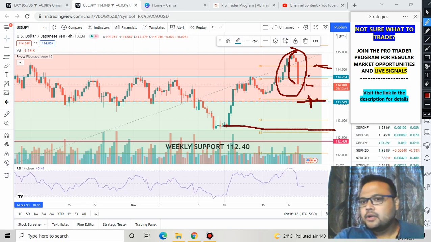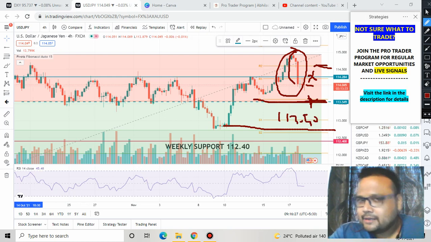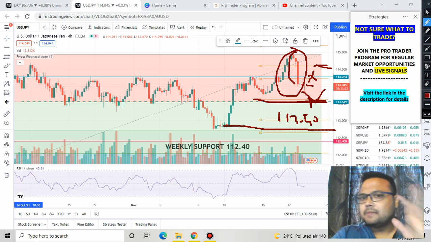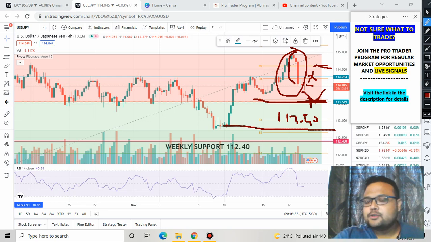Those traders who will not take a sell position here can wait for the market to come down and test the level of 113.50. Though the market has been testing this level too many times, we still have a chance of the market bouncing from here. If the market bounces, you can go for a buy. But sellers, those who have a sell position, you do not need to enter again. So this is it.